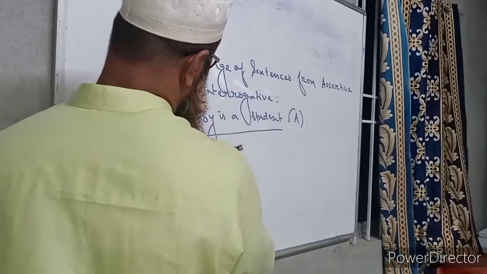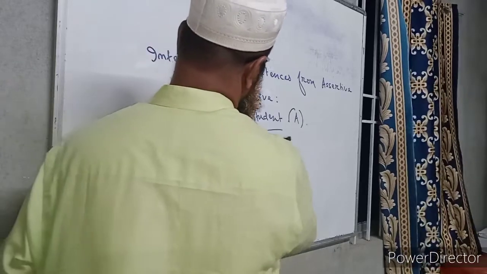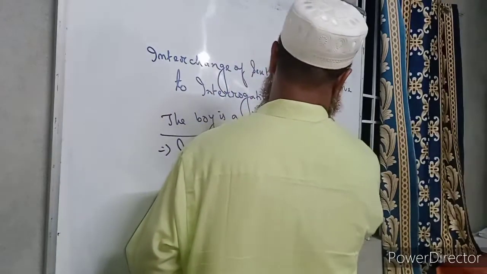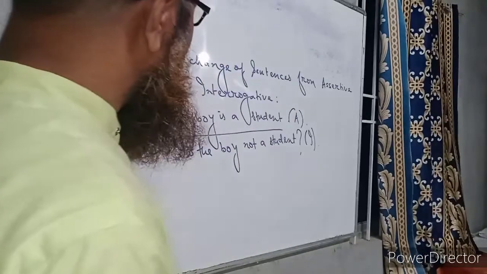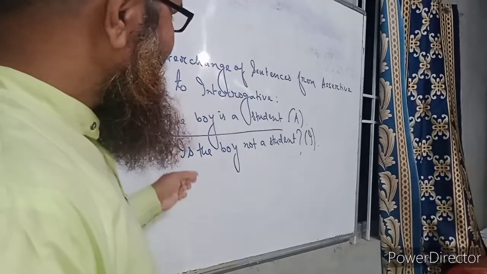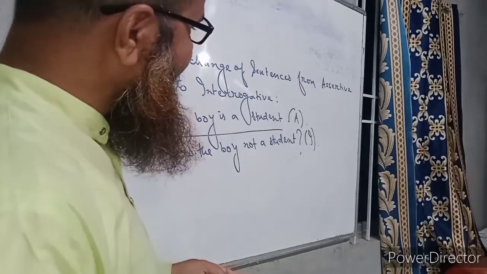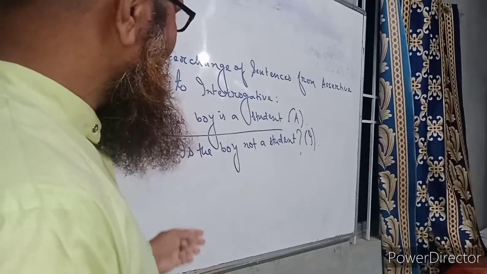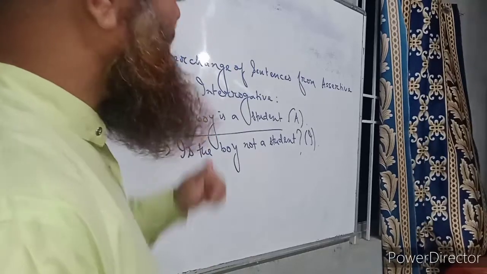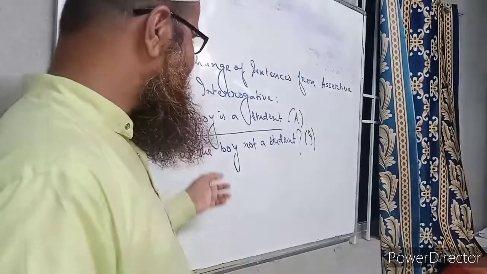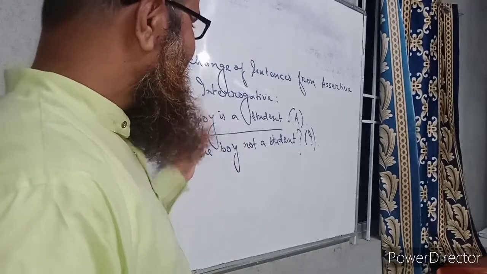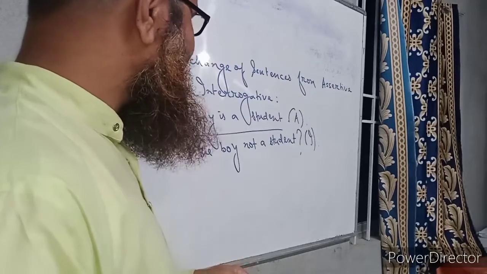Is the boy not a student? The answer will be, is the boy not a student? This will be an interrogative sentence without changing the meaning of the assertive sentence, the boy is a student. Because if we ask, is the boy not a student? Definitely the answer will be assertive. That means people will say, yes, the boy is a student. So here is auxiliary verb is, so we have put it before the subject. That is why we have not taken the help of do verb here.